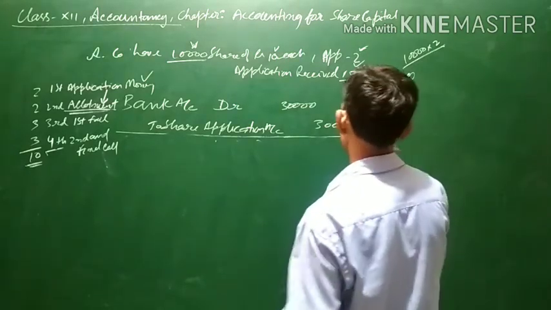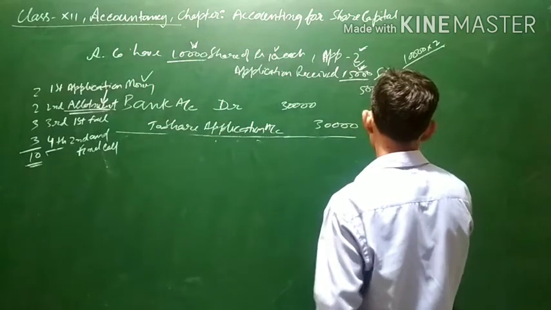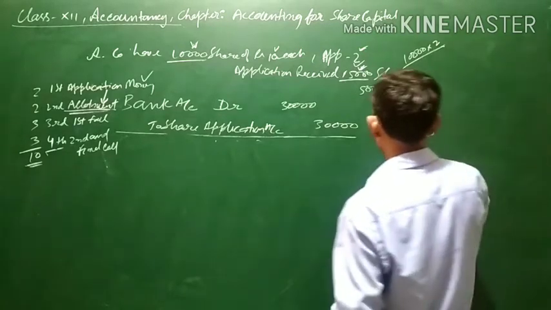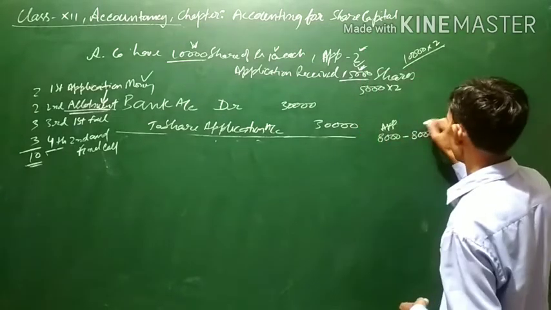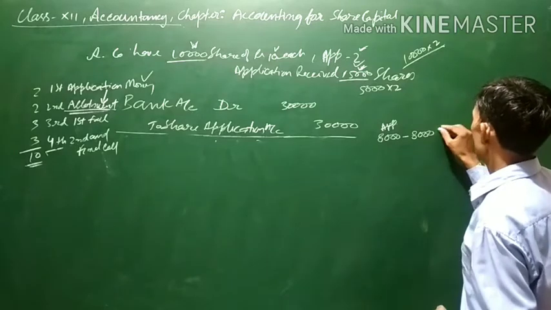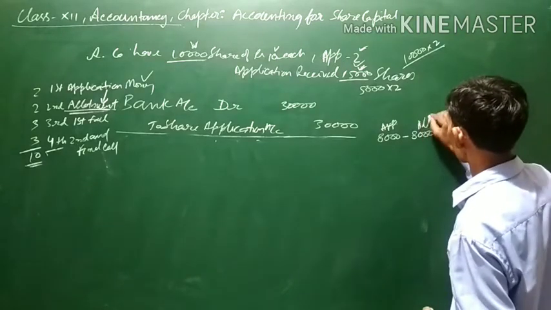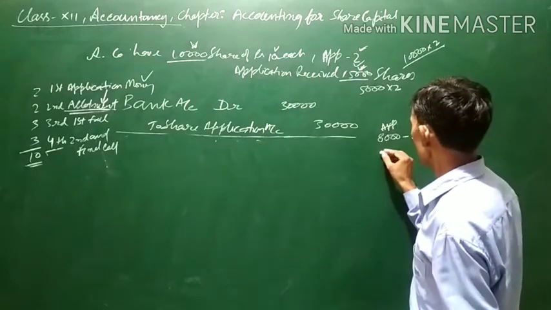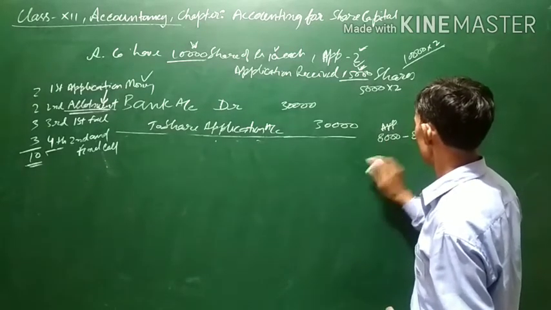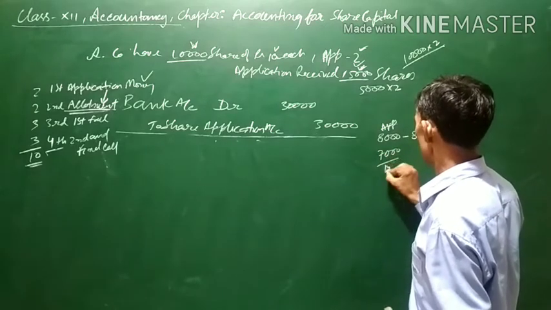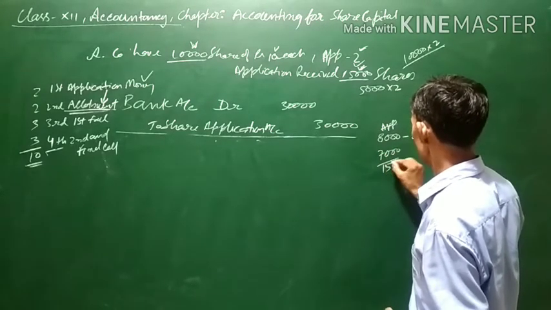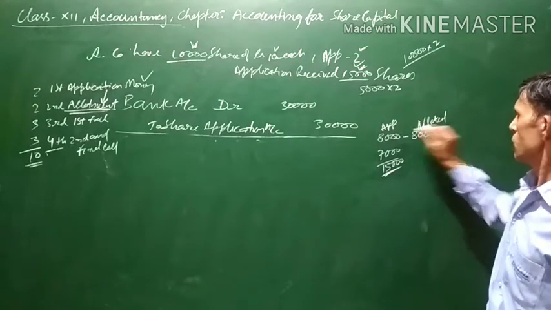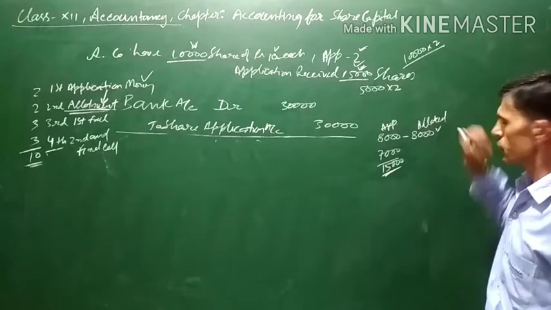Now what can be the scenario? Out of 8,000 applicants, 8,000 shares are allotted. Application 8,000 and allotted 8,000. Total applications are 15,000. 8,000 applications have full allotment.